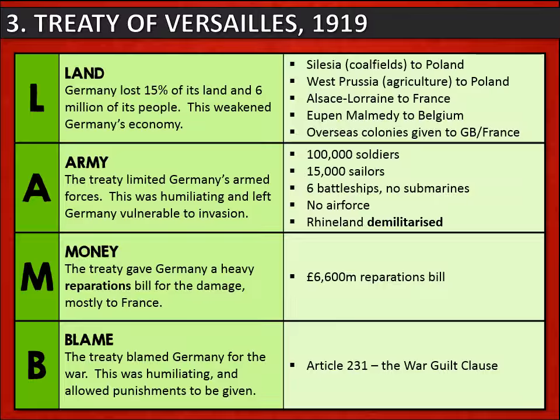Germany's army was limited to 100,000 soldiers. The navy was limited to only 15,000 sailors, 6 battleships, and no submarines. Germany was banned from having any air force at all, and the western part of Germany, the Rhineland, was demilitarized. Germany was not able to place any of its soldiers or armed forces there.